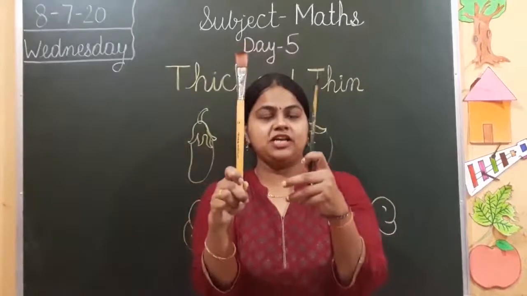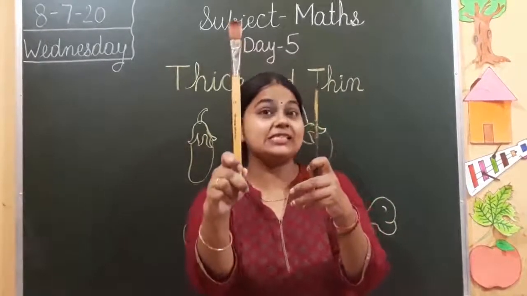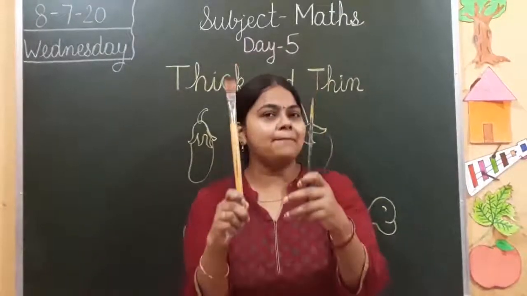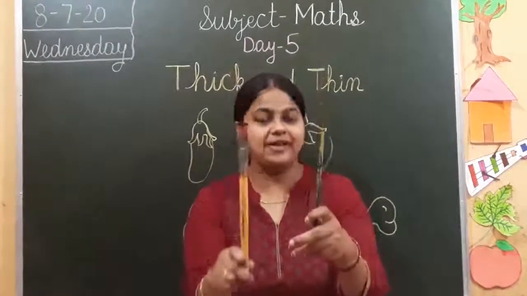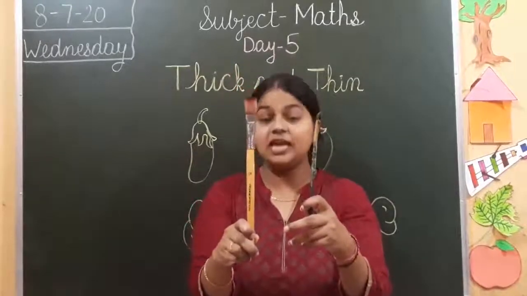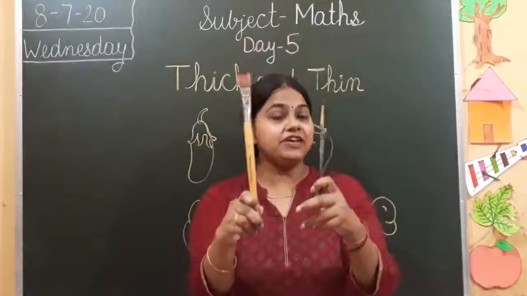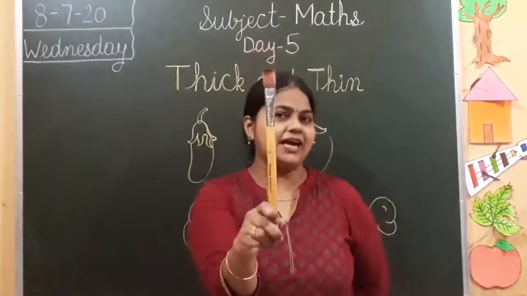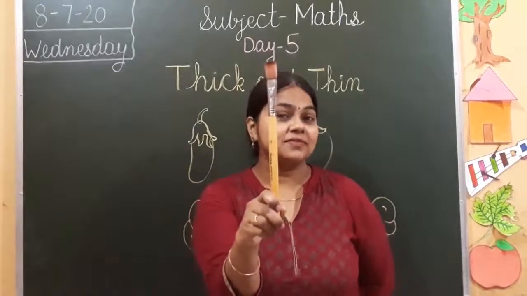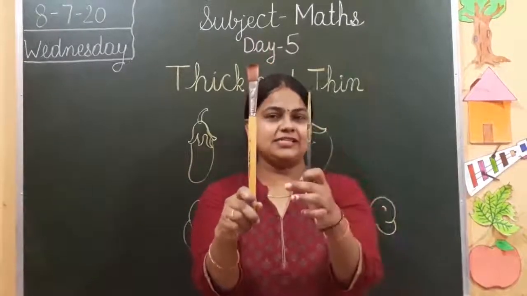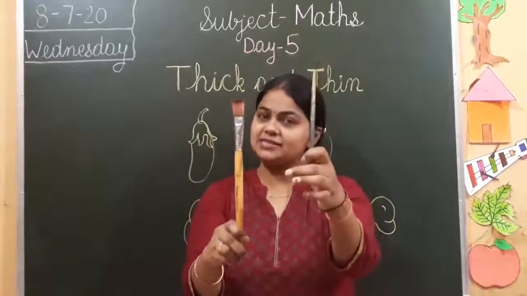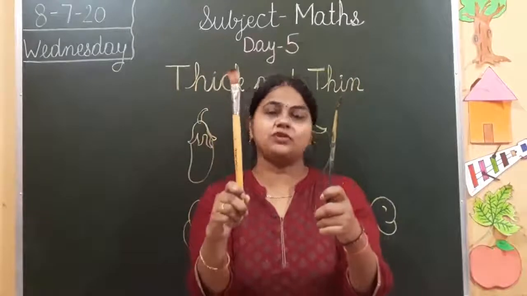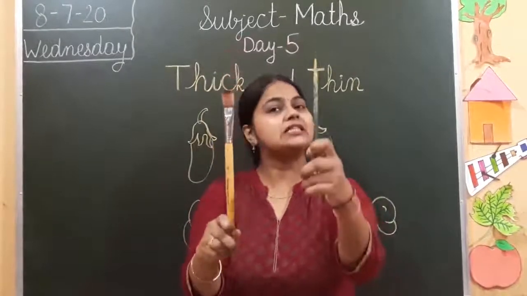Now you can say this one is thick, not thin. Why? Because we are doing the comparison. When we are doing the comparison, in that case we can say which one is thick and which one is thin. Suppose I have only one. How can we say that this is thick? We can't say. Now we can say this is thick and this is thin. When we do the comparison between two, then we can say which one is thick and which one is thin.